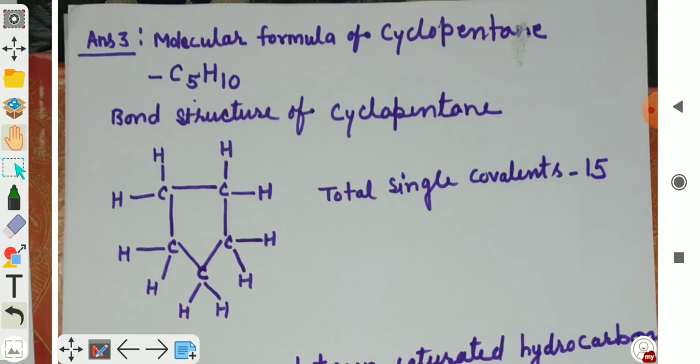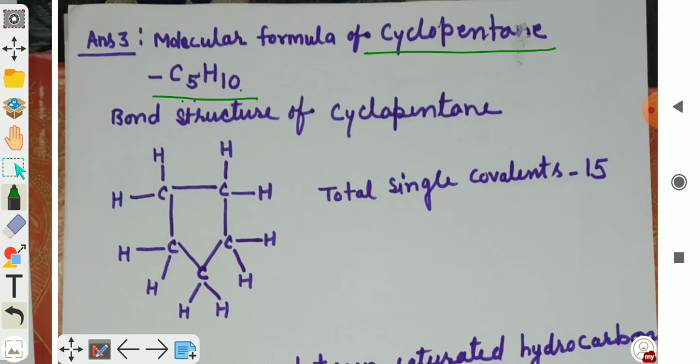Total number of single bonds in cyclopentane is 15. If you count the bonds, you will get 15 single covalent bonds. And this is the structure of cyclopentane.